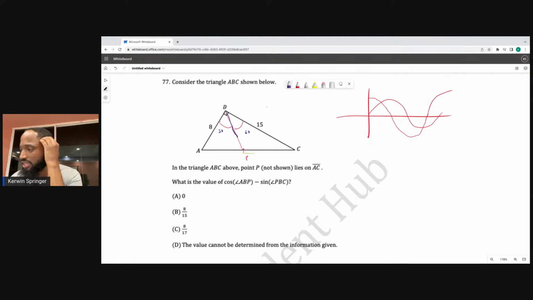So this will be the cos of 30 minus the sine of 60, and both of them would be the same, so I'll end up with 0. Or if it's 45, it's 45. Or if this one is 60, this one is 30. Or if this one is 15, this one would be 75, to add up to 90. So it's vice versa.